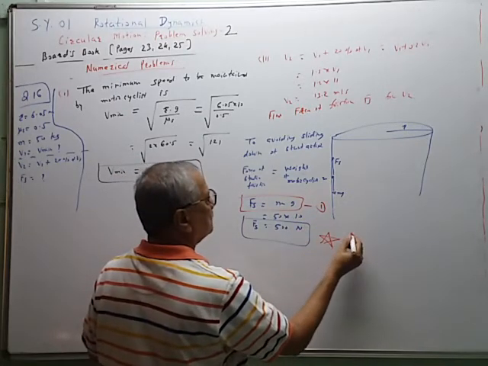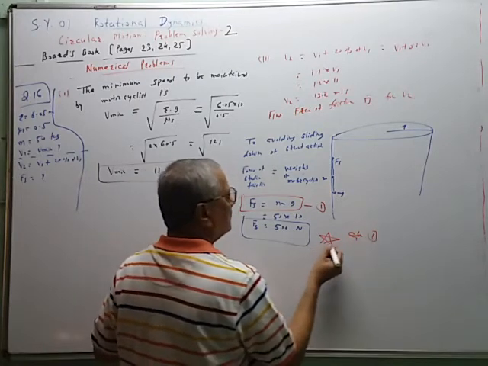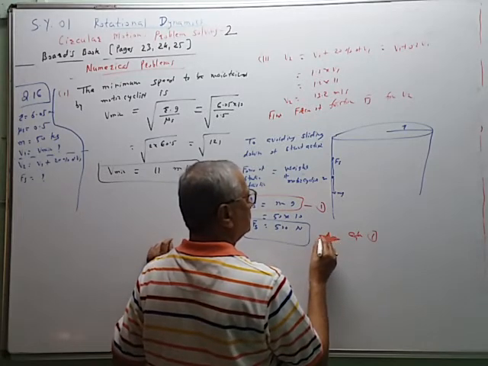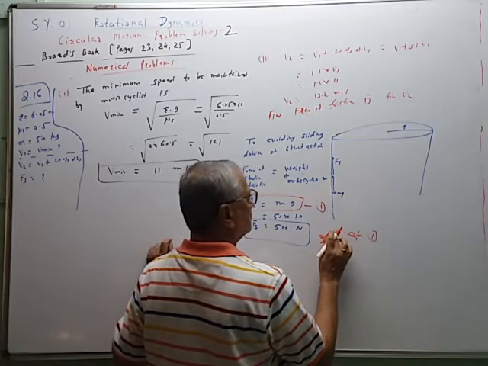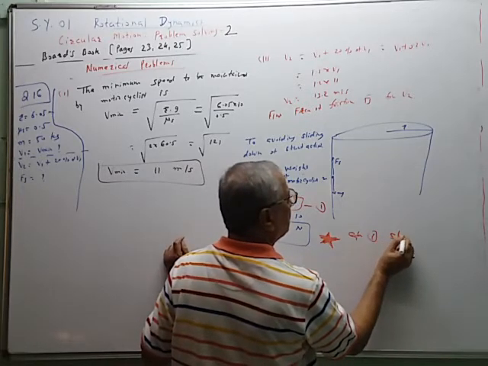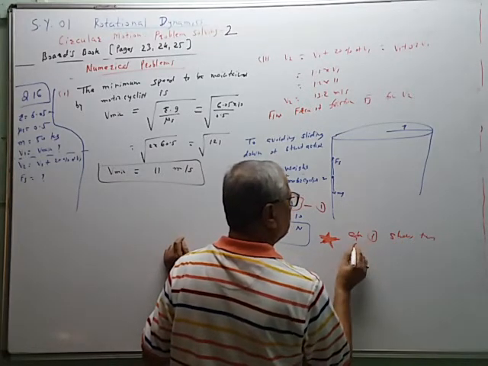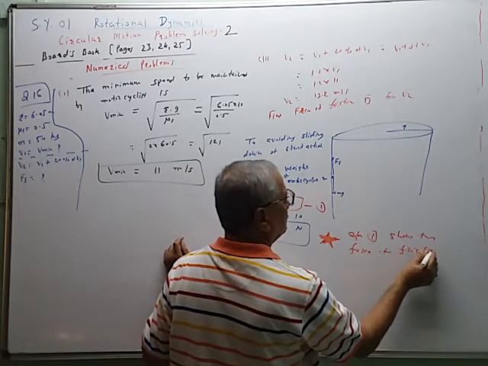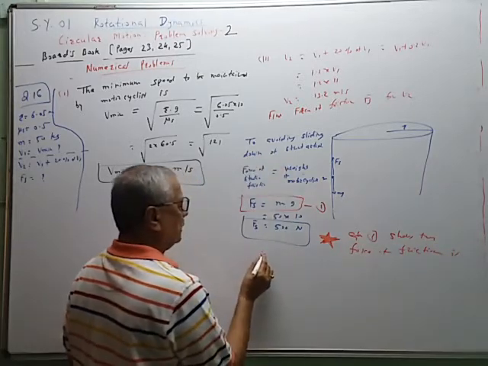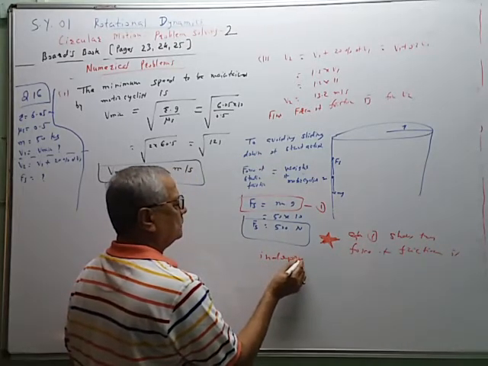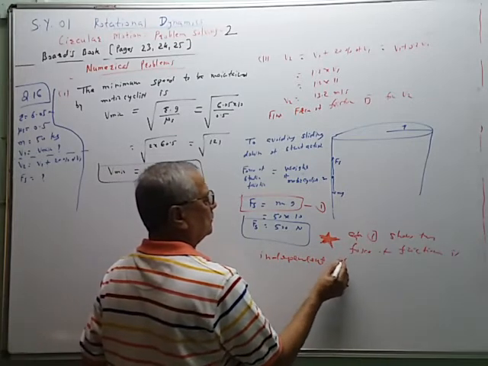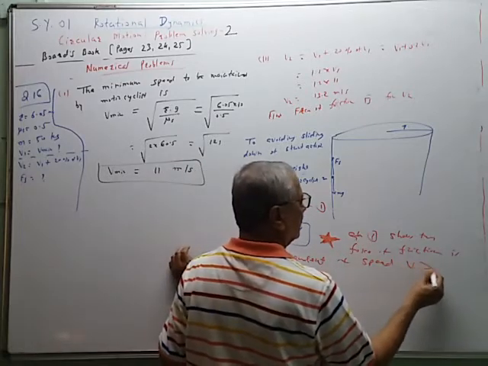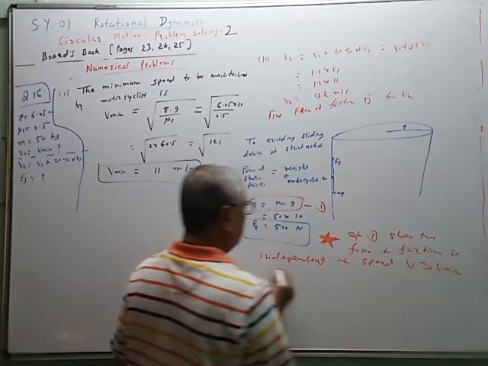The main point is this. Equation 1 shows that the force of friction is independent of speed v greater than v minimum.